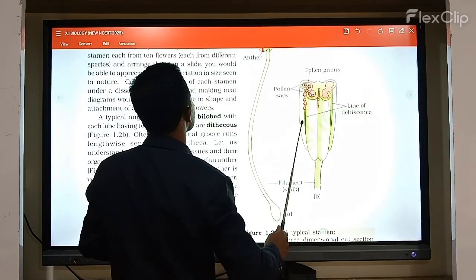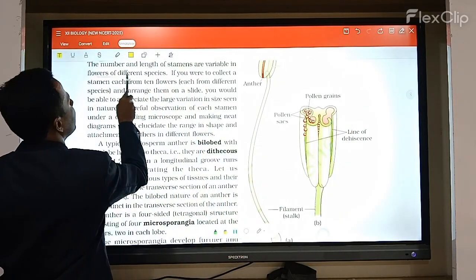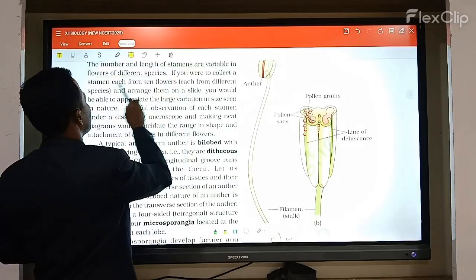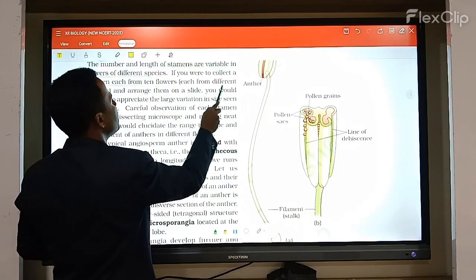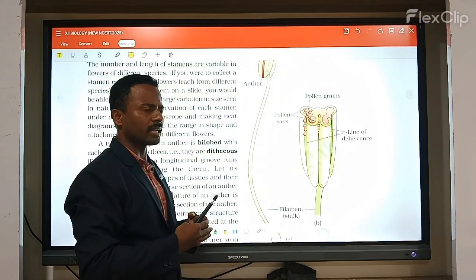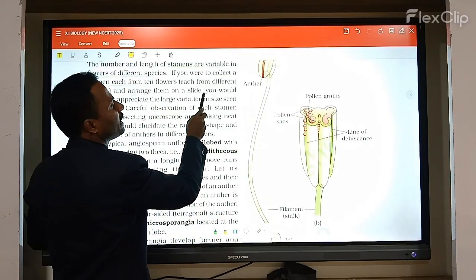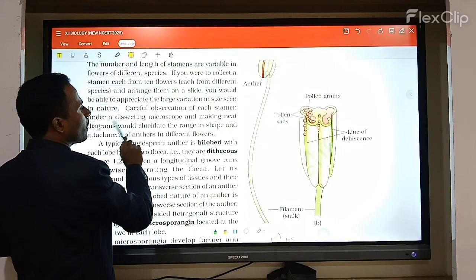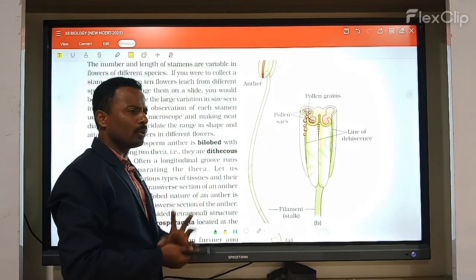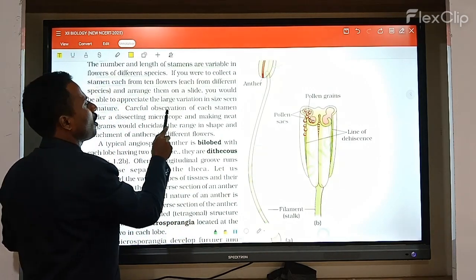Okay, next, the number and length of the stamens vary in flowers of different species. So different species consist of different stamens. Collect the stamens from each of ten flowers of different species, which have different colors, and arrange them on a slide. You will be able to appreciate the large variation in size seen in nature. Under the electron microscope you can easily notice the different variations in pollen grains.